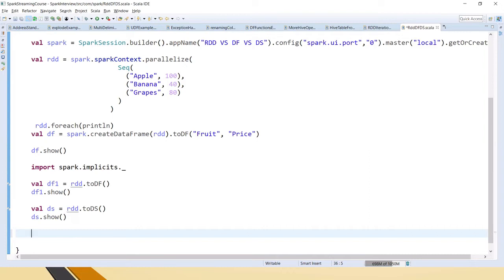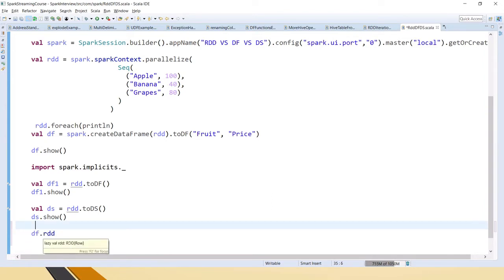So for that, what I have done here is this RDD is converted to data frame now. Now if I convert it back with df.rdd, this is the method used for converting data frame to RDD. You have a data frame, just give .rdd and this will become an RDD and you can use it like an RDD. But if I place the cursor here, you can see the type of this RDD is RDD of Row, but not RDD of string comma int.